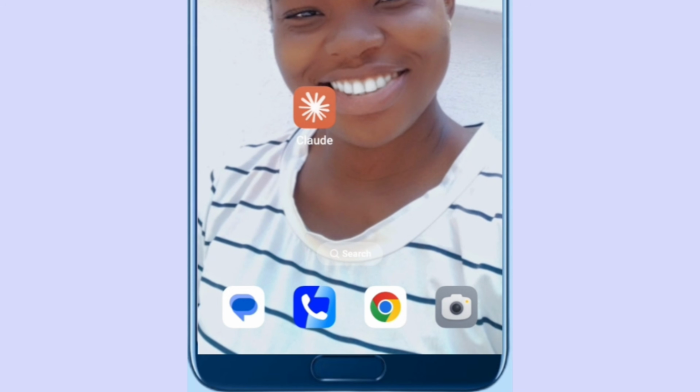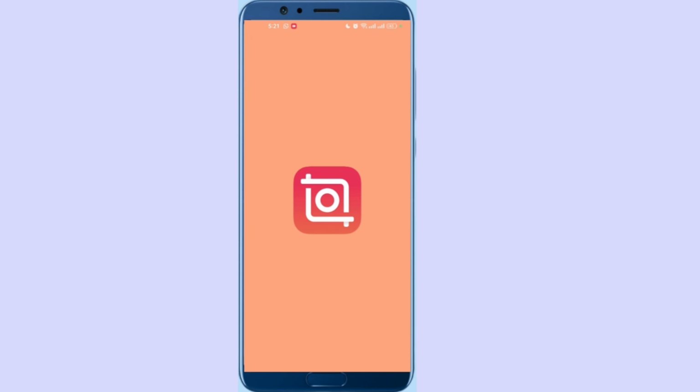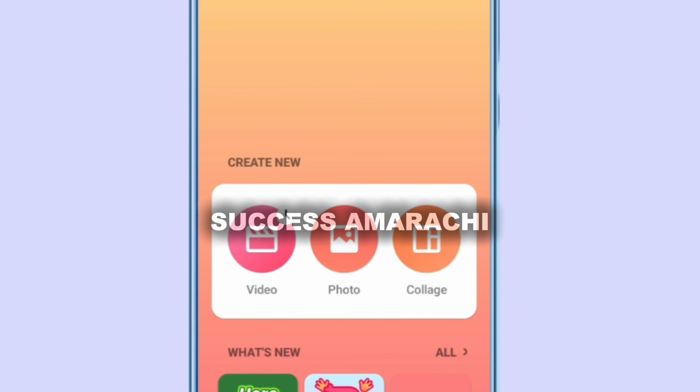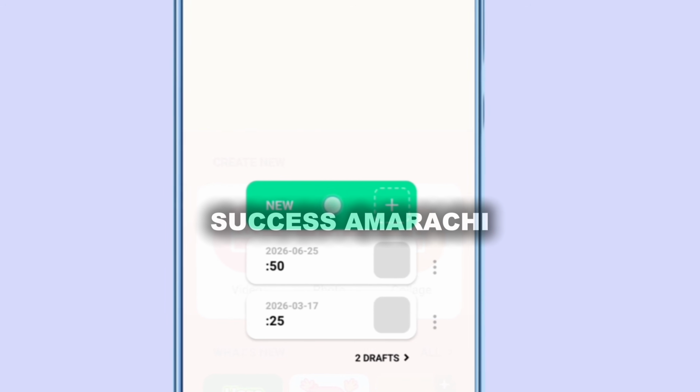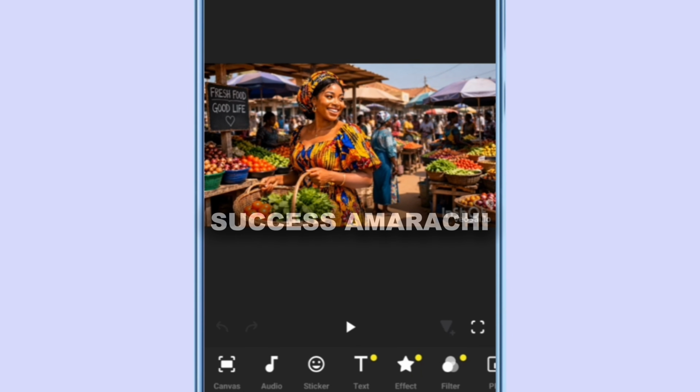Yes. Okay, so now to edit this video, I will go to InShot to remove the watermark from the video. Then I will import the video, right? First of all, now if you bring the image into InShot it will give it its own watermark. So let me first of all remove that of the InShot.